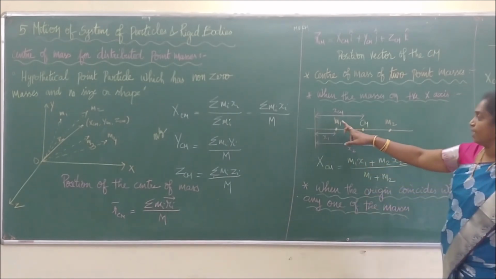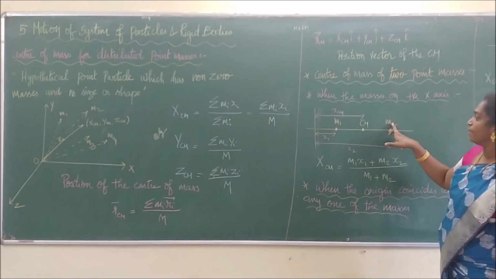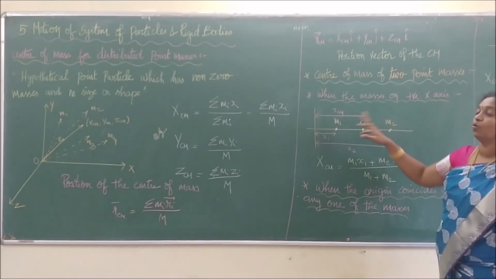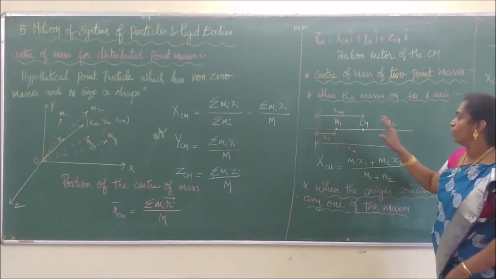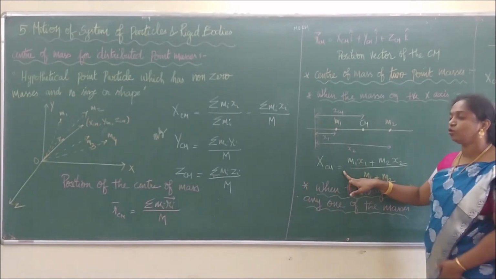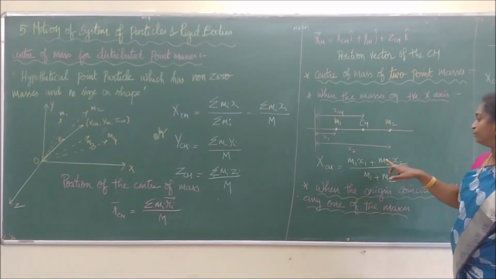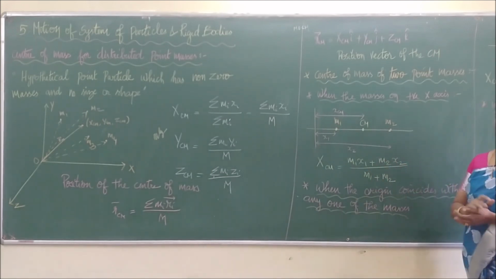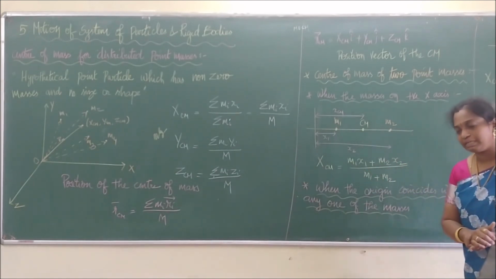So we can say m1 x1 plus m2 x2 divided by the total mass. What is the total mass? m1 plus m2. So that is the equation. Very simple, isn't it? So xcm is equal to m1 x1 plus m2 x2 divided by m1 plus m2. Is that clear? Right.